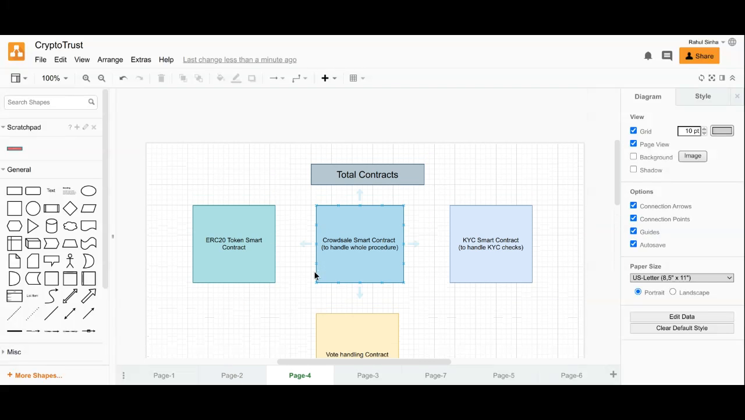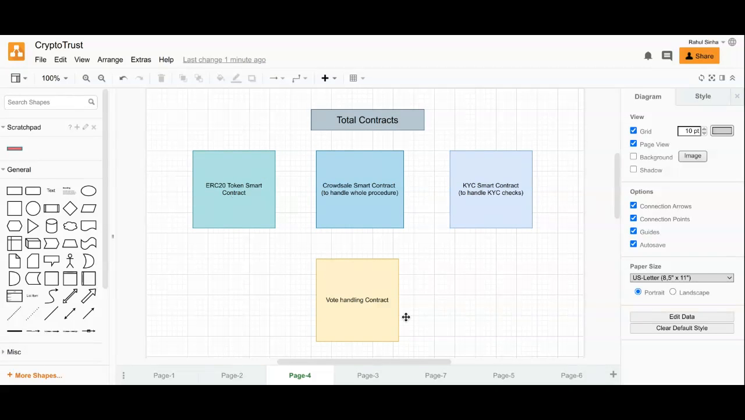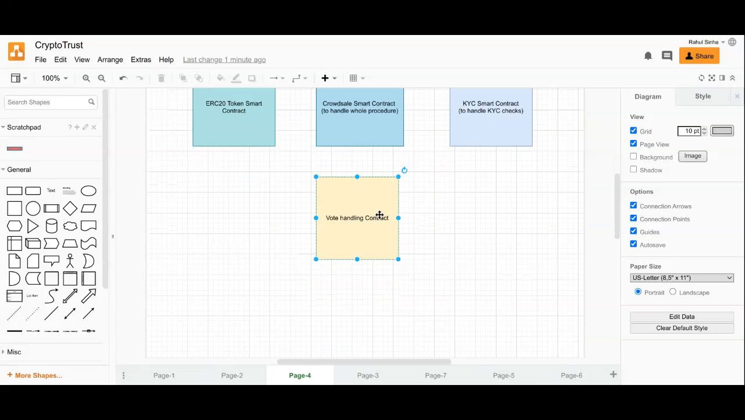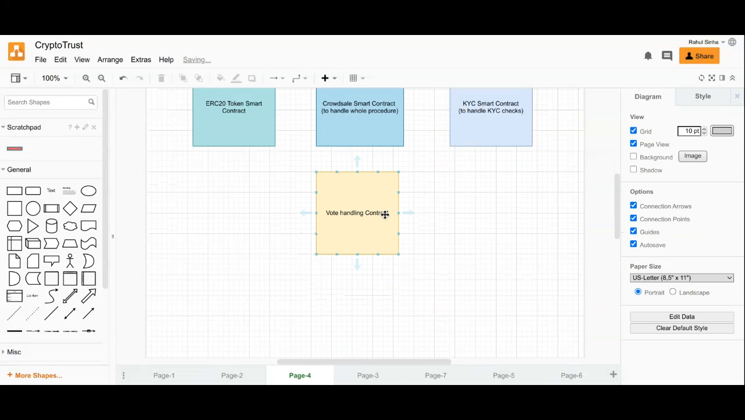Let me first start with how many contracts we are building. We have a total of four smart contracts: the ERC20 token and the CrowdSale, which will handle it, and a KYC smart contract. We integrated this function so that each investor is verified by the owner of the ICO, which reduces the appearance of unwanted investors. We have also integrated a smart contract that does our main job, vote handling, and we will talk about this later.